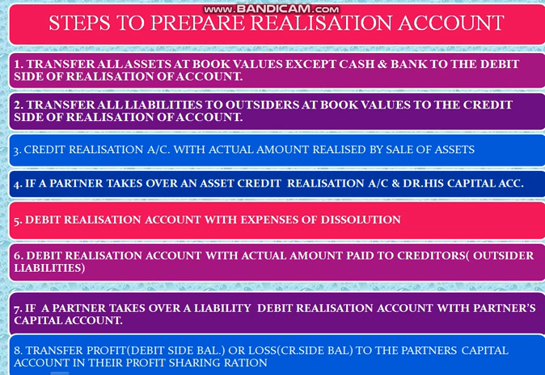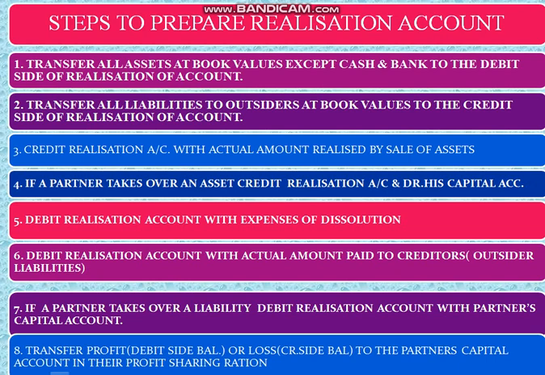That is, the amount has to be shown in the credit side of realization account by debiting the realization account and crediting the partner's capital account. Then the last step, after preparing the realization account, entering all the amounts, we have to total both the sides.